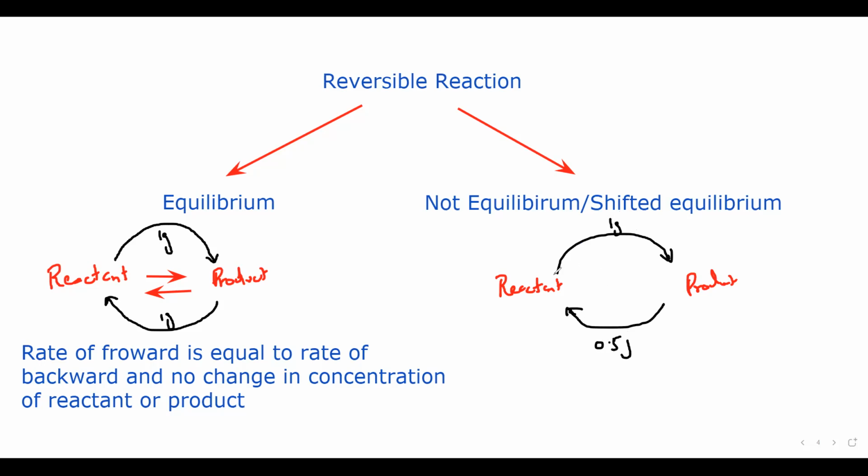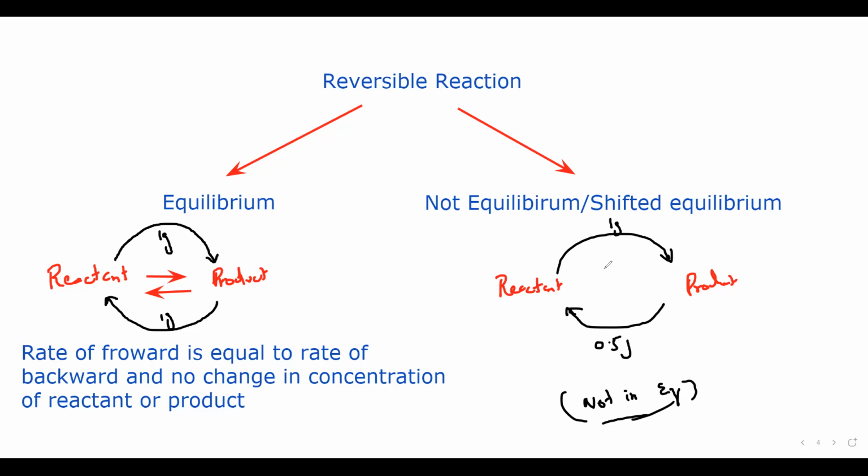The second example, is this equilibrium? Yes or no? It is not in equilibrium. Why? Because the reactants are forming more product, whereas the product is forming back the reactant in a small quantity. So we say it is not in equilibrium.